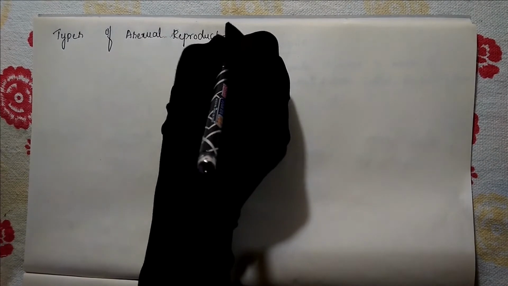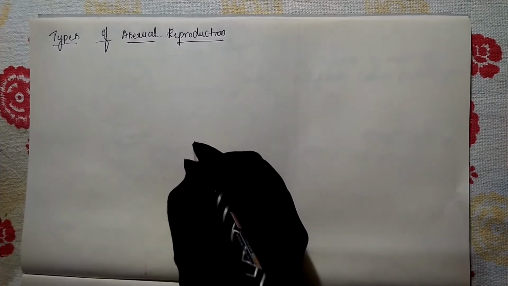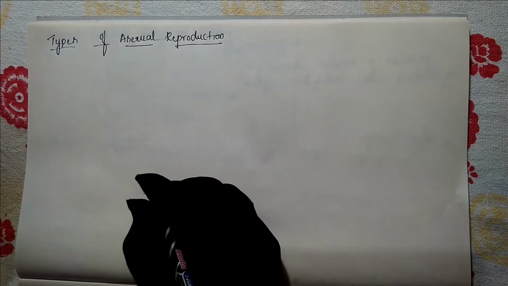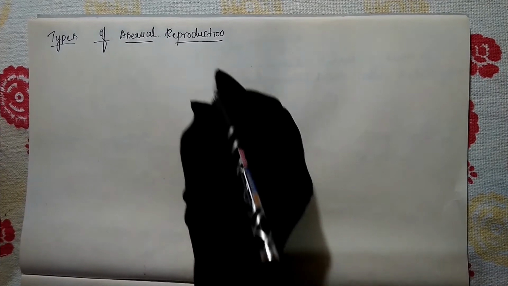Types of asexual reproduction. So which types of asexual reproduction are present? First, let us discuss through the flow chart.